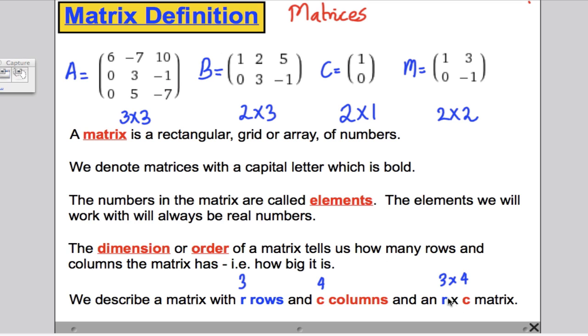Now, it helps me to remember RC. I use RC because I remember really confusing: the R of really and the C of confusing. It's really confusing because really you're counting down first and then across, and usually with everything in maths we've done before, you go across first and then up or down. So to count how big this matrix is, it's 1, 2, 3 down and 1, 2, 3 across. This one is 2 down and it's 3 across, so 2 by 3. And it helps me remember it. But R by C, rows first, then columns. That also helps you remember it.